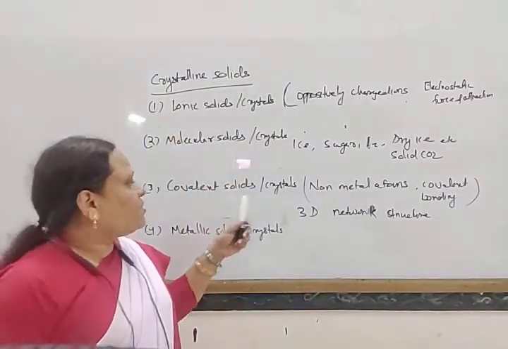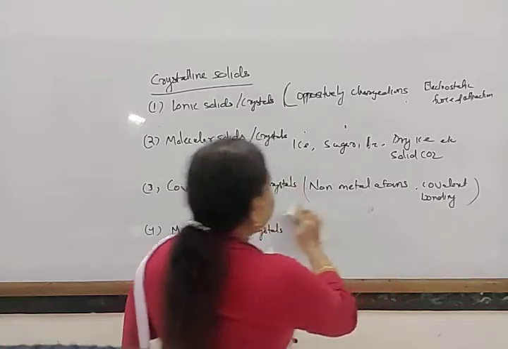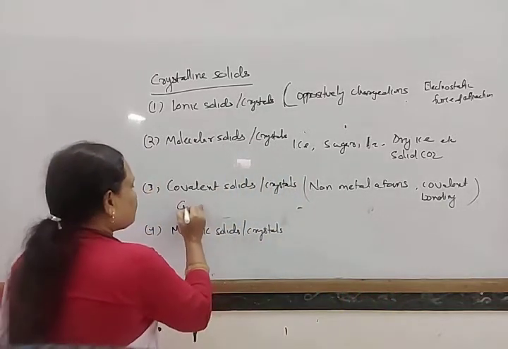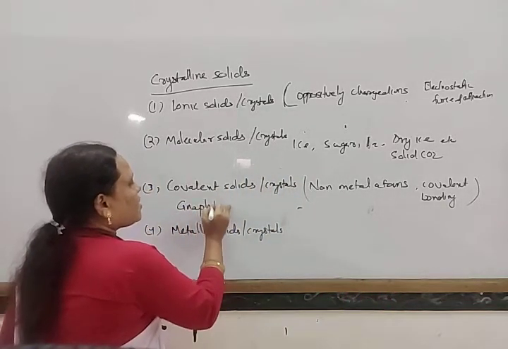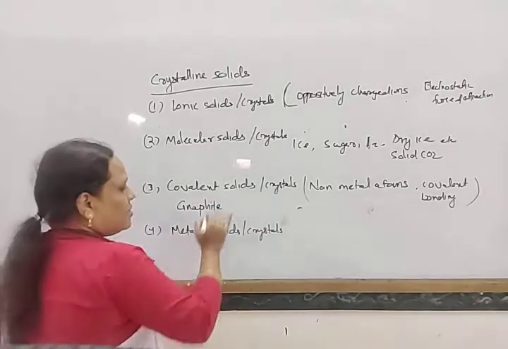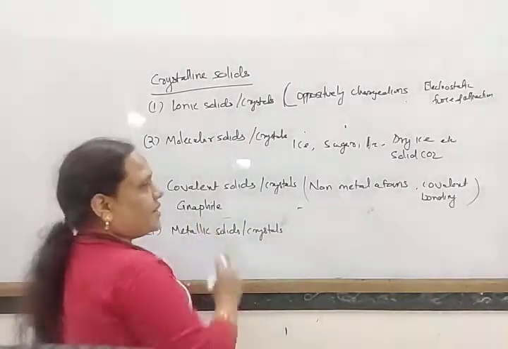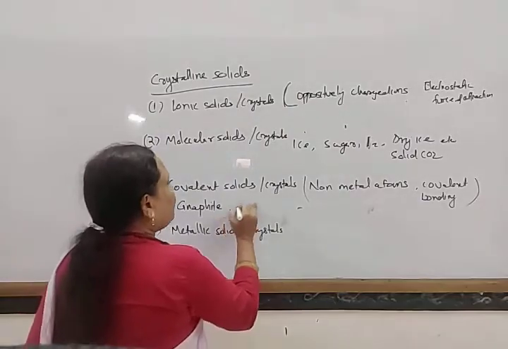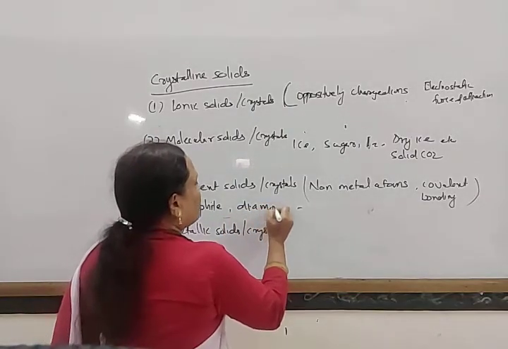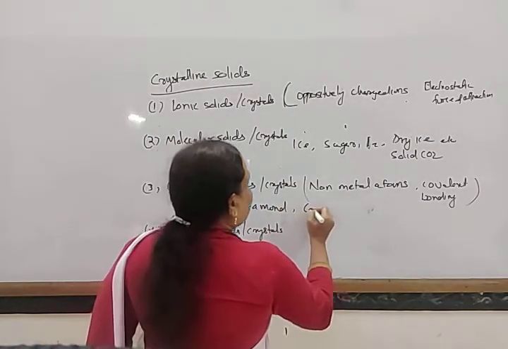Some examples of covalent solids are graphite, diamond, carborundum, quartz. Graphite has a layer structure.